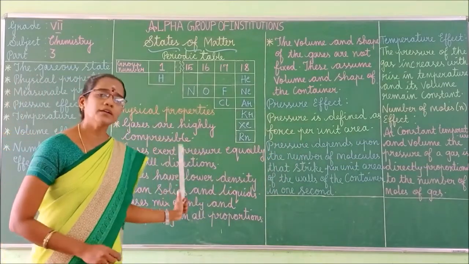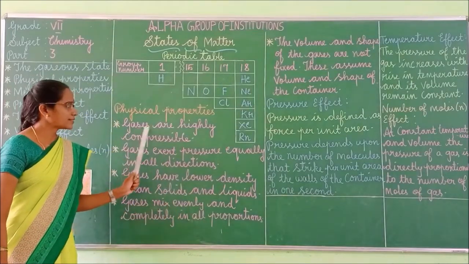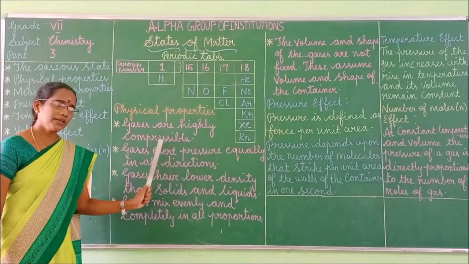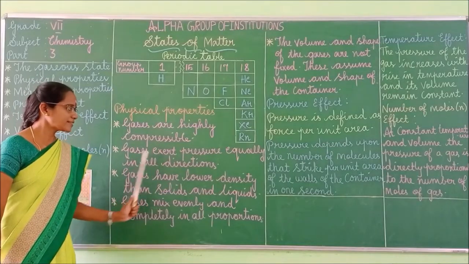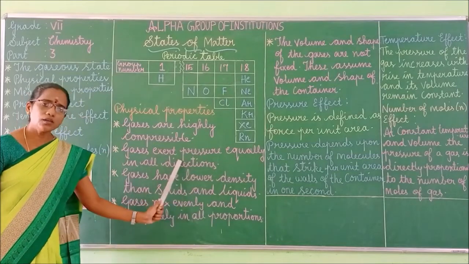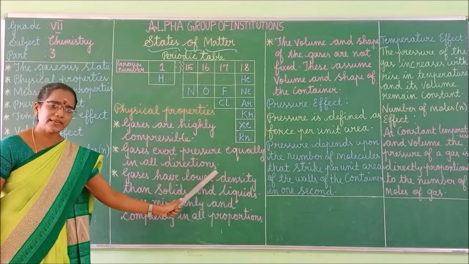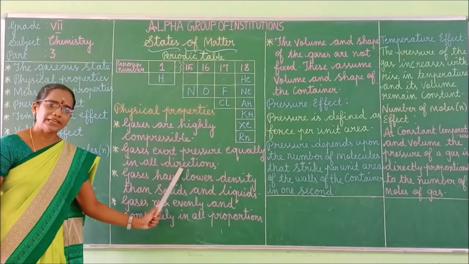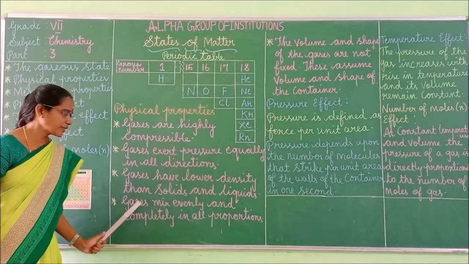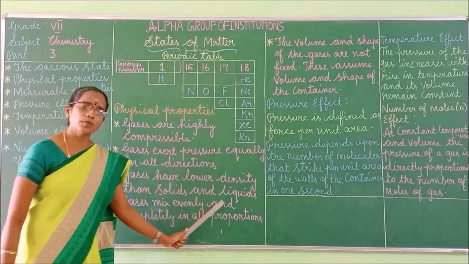It's an important 5-mark question. So what's the first point? Gases are highly compressible. Gases exert pressure equally in all directions. Gases have lower density when compared to liquids and solids. Gases mix evenly and completely in all proportions.